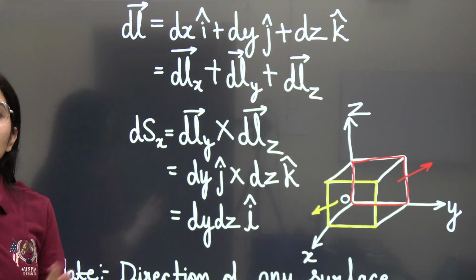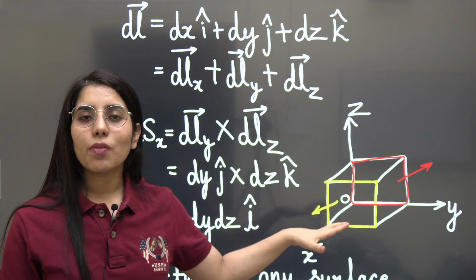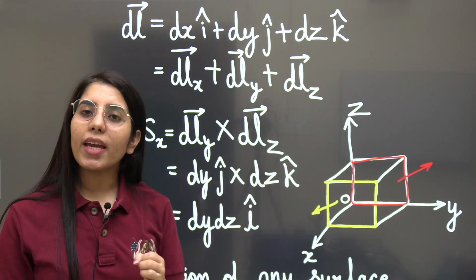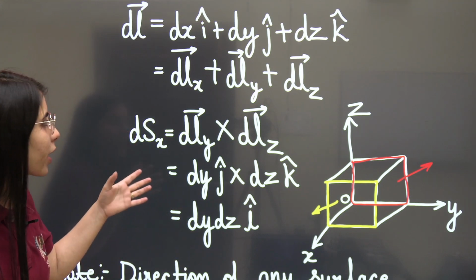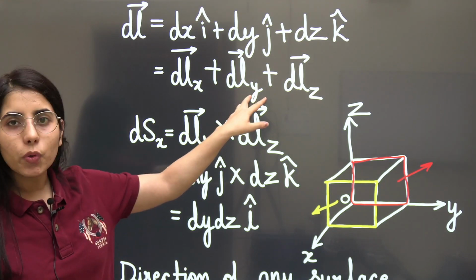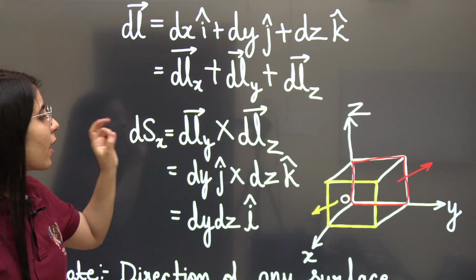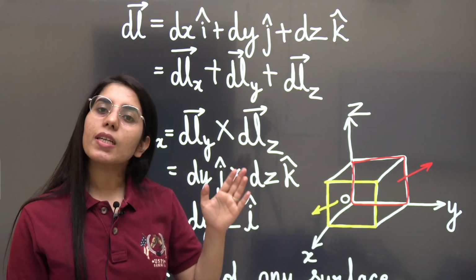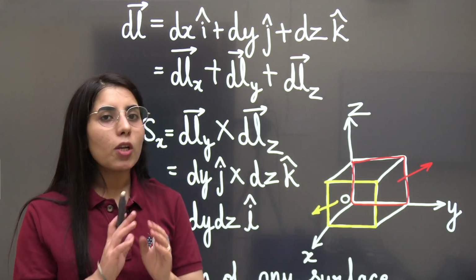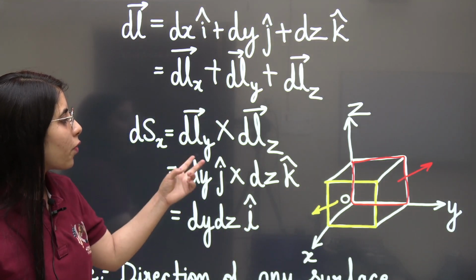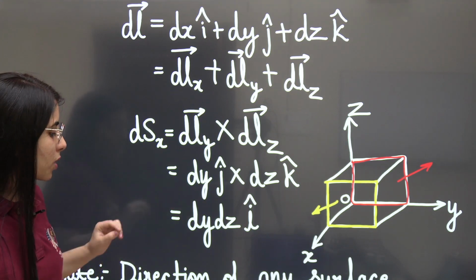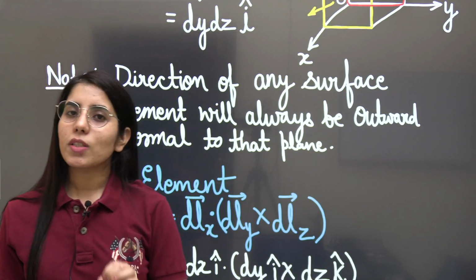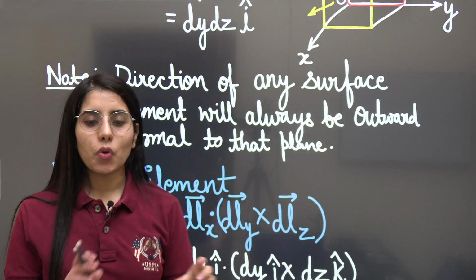And that's how you can find the surface element for any surface. If any shape or figure is given to you, and in that shape you want to find the surface element for any particular surface, that's how you can find it. Take the cross product of the other two length element components, except the axis component where that plane is present or is intersecting that particular axis. So leave that one and take the cross product of the rest two. About the direction, always remember that it will be the outward normal to that particular plane or surface. So this point will help you to know about the order.